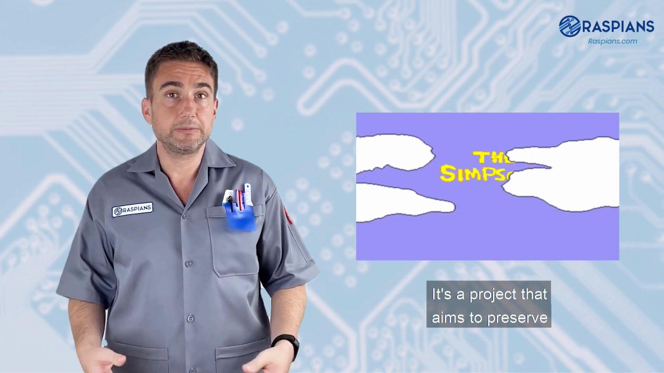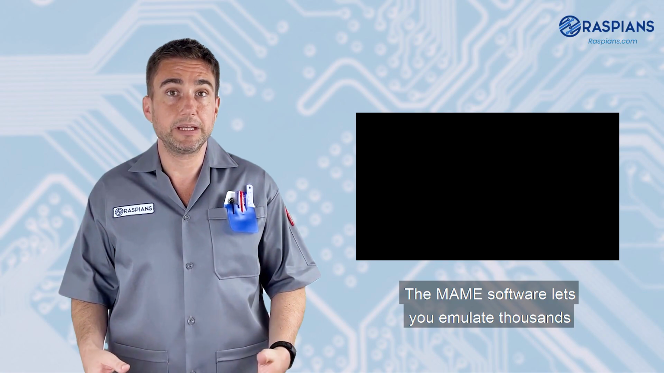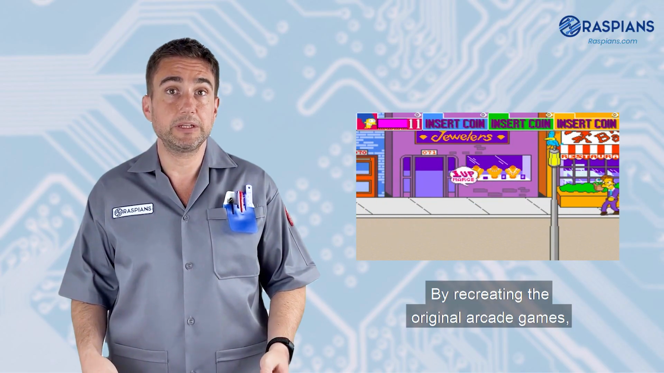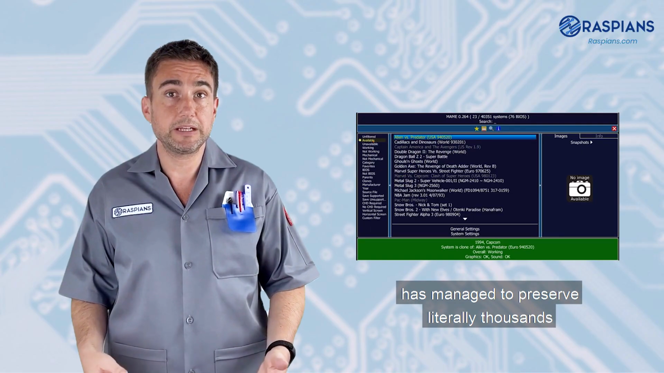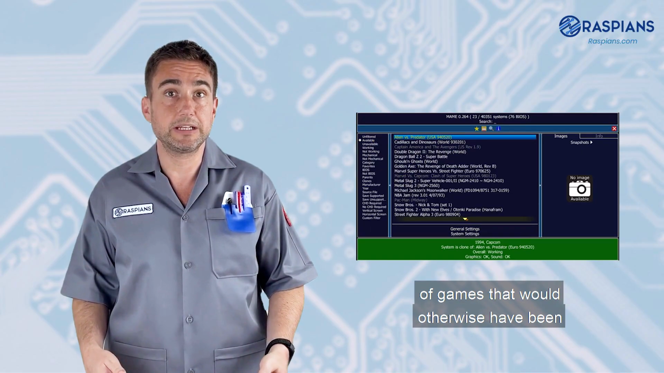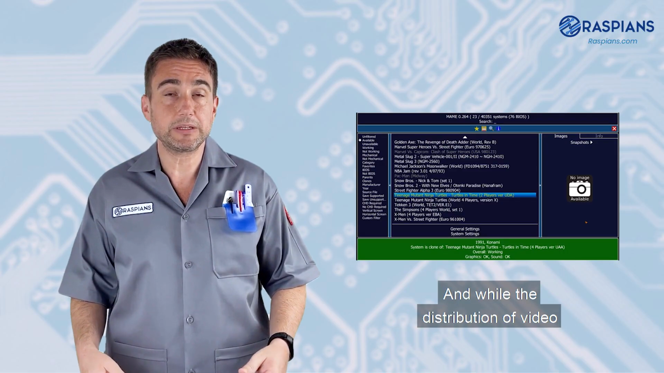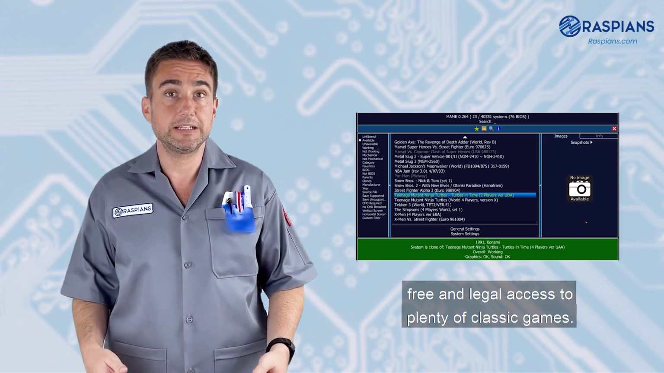It's a project that aims to preserve vintage arcade games by replicating their original hardware and software. The MAME software lets you emulate thousands of different arcade games on PC and several other modern platforms. By recreating the original arcade game's hardware and software in a digital ROM, MAME has managed to preserve literally thousands of games that would otherwise have been lost and forgotten. And while the distribution of video game ROMs is typically illegal, MAME allows free and legal access to plenty of